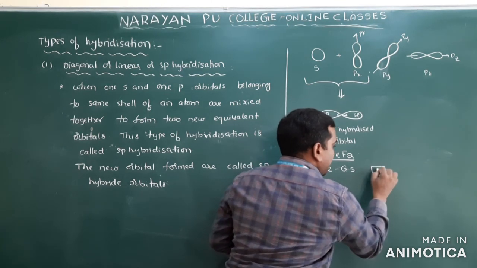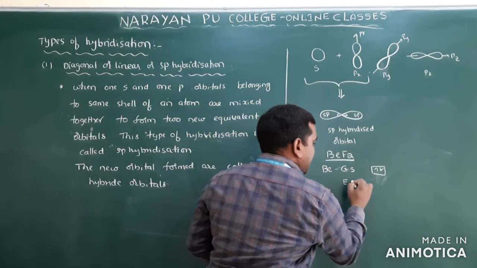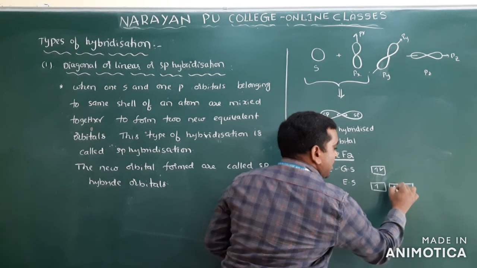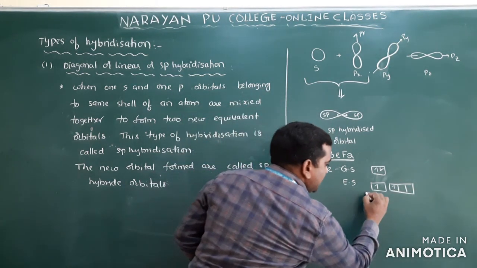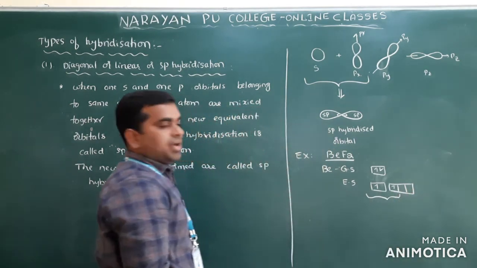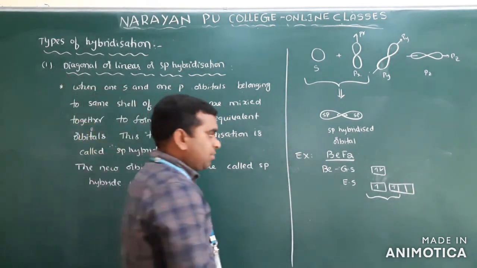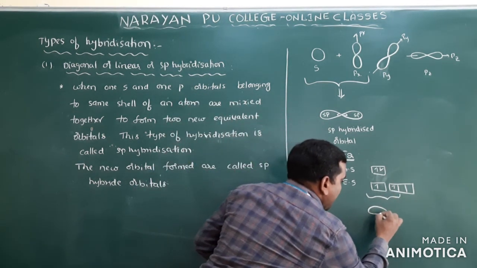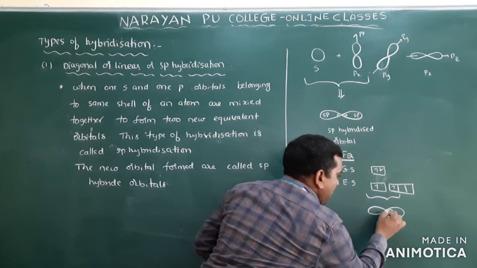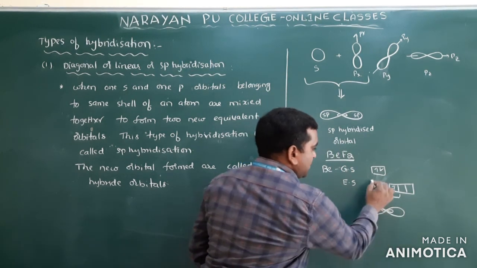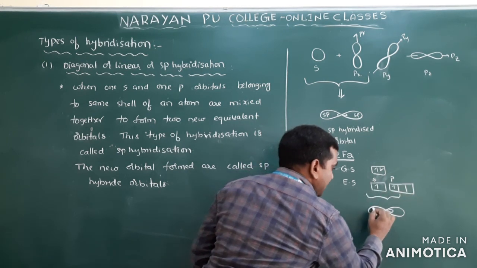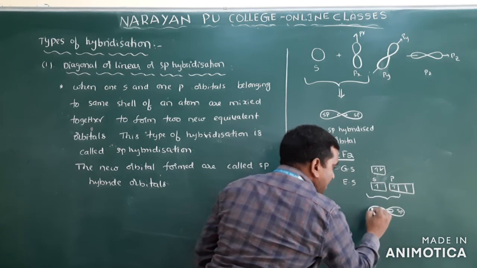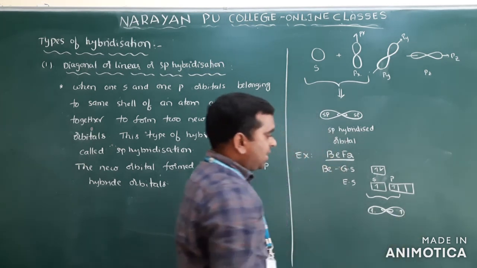So here there are 2 s electrons. In the excited state, the next 2p will come, isn't it? This is one, and the next p orbital will be there. One electron will come here. Then what happens? You see these two, one s orbital and one p orbital, they mix up. Clear? They mix up and give 2 sp hybridized orbitals. This is one, this is one. So this is the s orbital, this is the p orbital. This is sp, and this is also sp. One has one unpaired electron, and the other also has one unpaired electron.